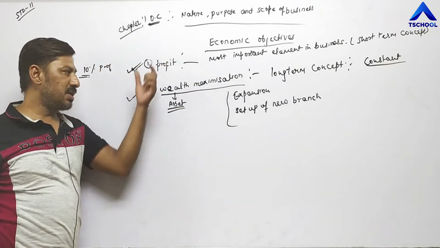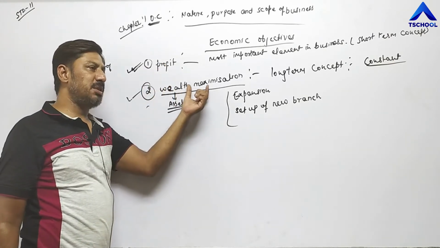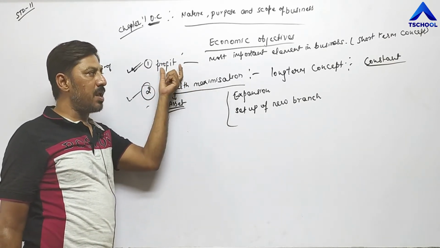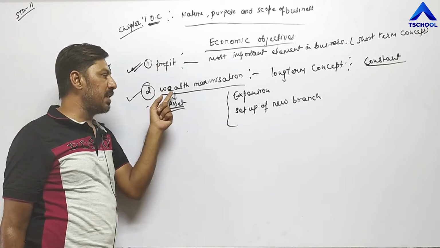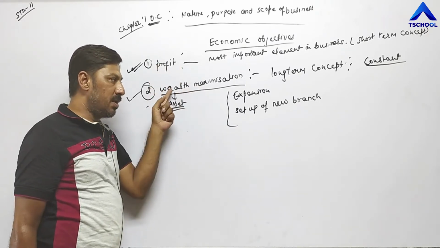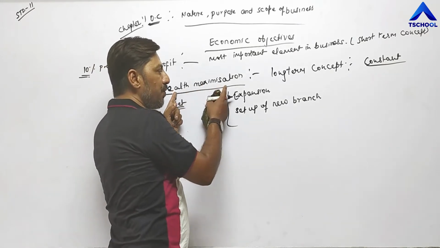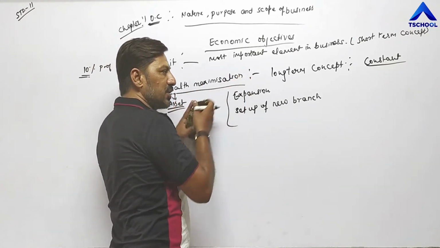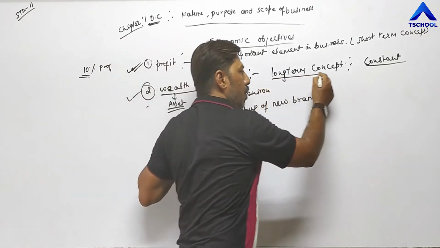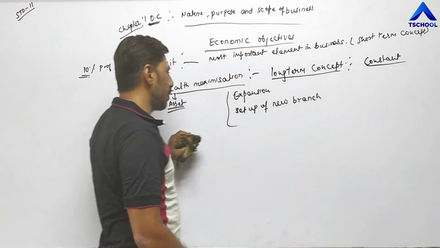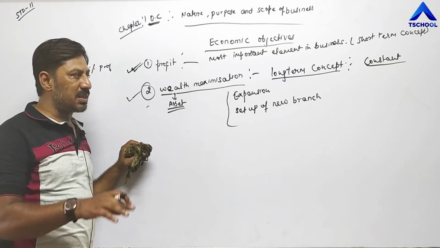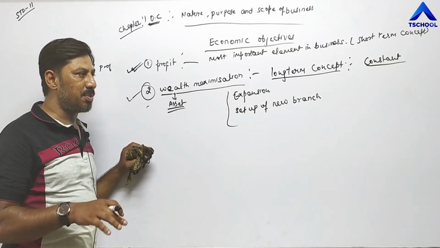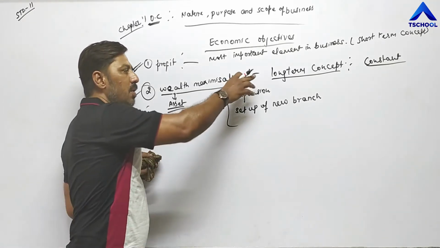Profit is the base of wealth maximization. So only by earning profit year by year, business units are able to increase their wealth, means they are able to maximize their wealth after a few years. That's why it is called a long-term concept. Once business units are in a position to increase their wealth, then they have to maintain the same property, the same assets, in the business. That's why it is called a long-term concept.